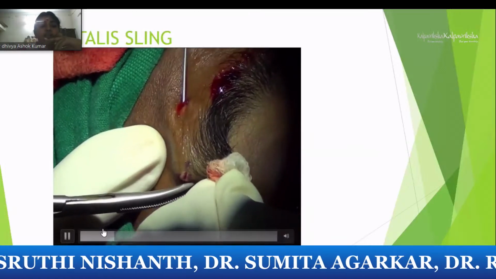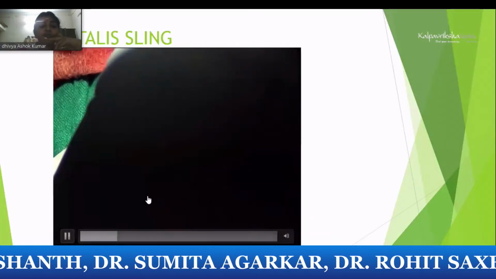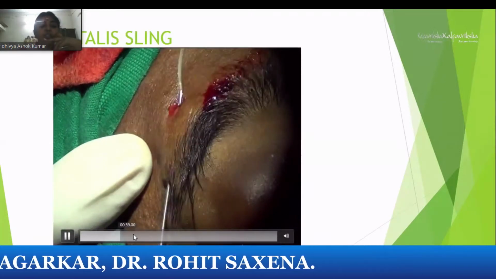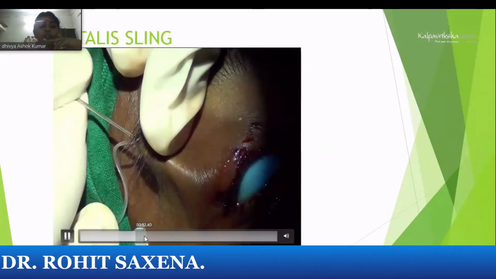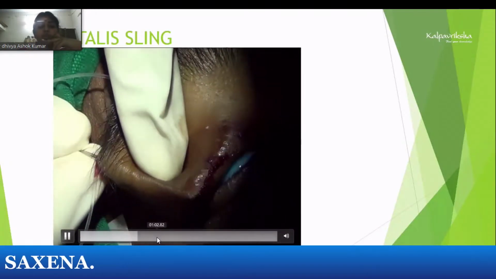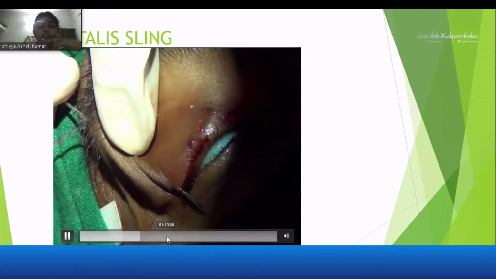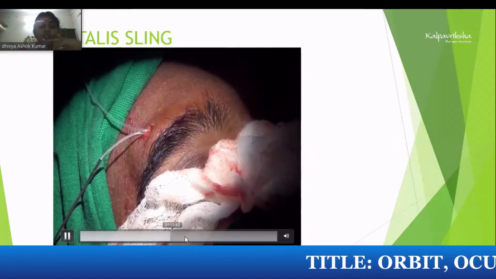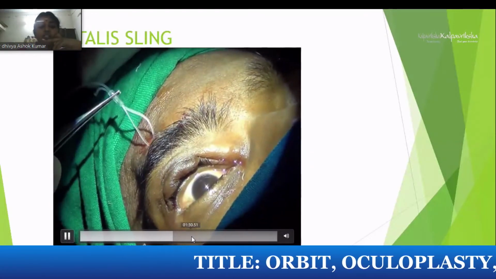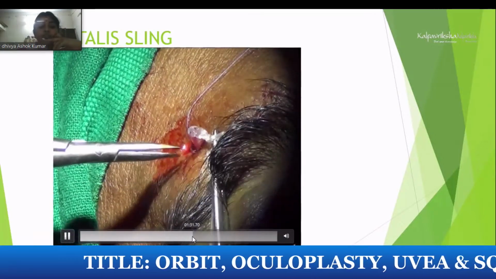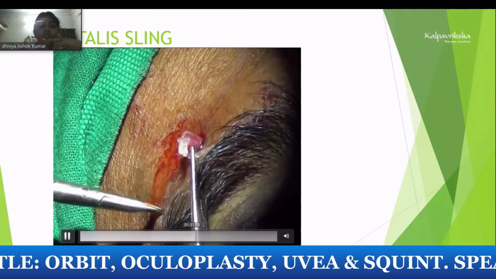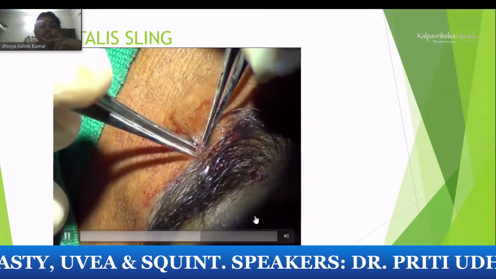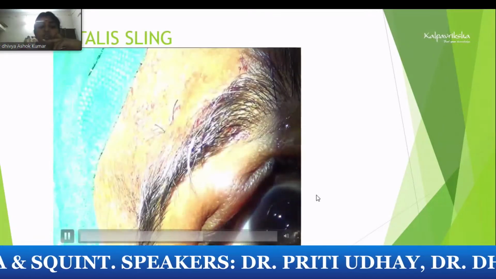So silicone sling can be used or fascia lata can be used. Here the silicone sling is being used. You introduce it in the suborbicularis plane, bring it out at the lid margin. So finally you bring the silicone sling, you attach the sleeve, tie it and place it in the subcutaneous plane and you can close it. The frontalis sling is done, and you have to suture the skin.